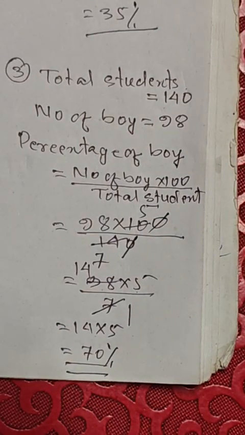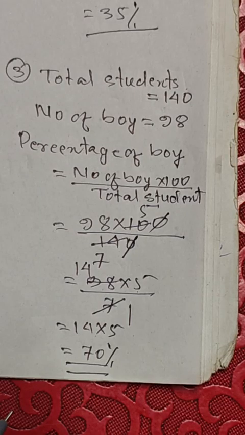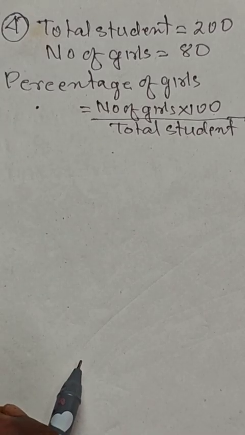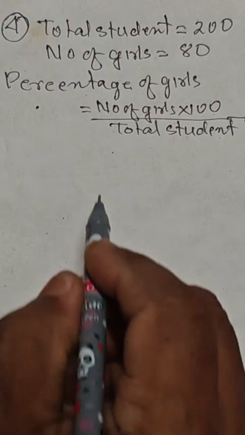Total student, number of boys, percentage of boys, number of boys into 100 divided by total student. Simplification, we got 70%. Question number 4, total student 200, number of girls 80, percentage of girls, number of girls into 100 divided by total student.